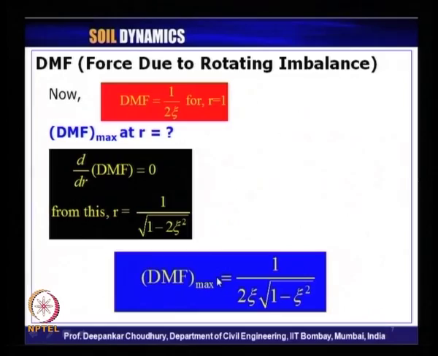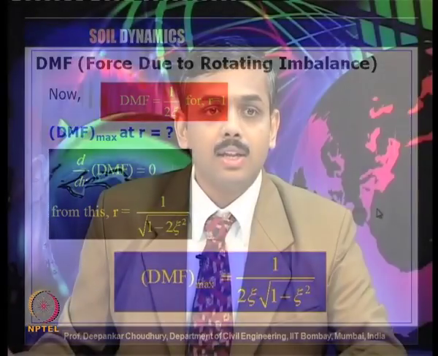And when we compared this system with our previous system we had considered, that is single degree of freedom system subjected to harmonic forced vibration, whatever DMF value we obtained there, and in this case of rotating imbalance, the magnitude of the maximum value of DMF is the same, whereas the frequency ratio at which that maximum is reached varies. One is reciprocal to the other one.